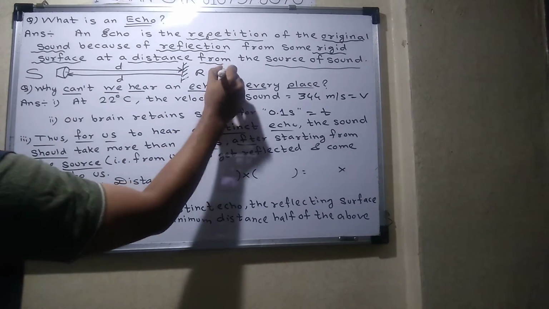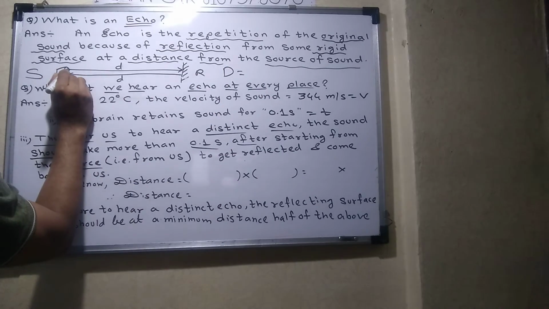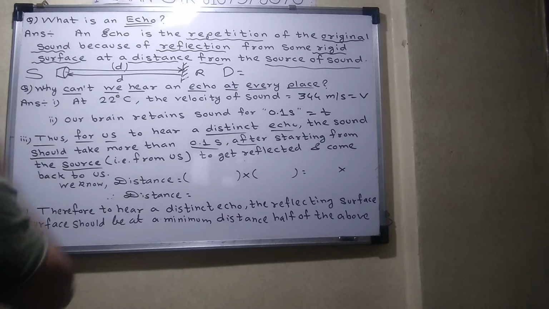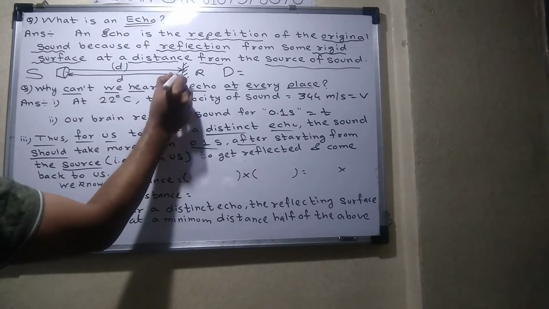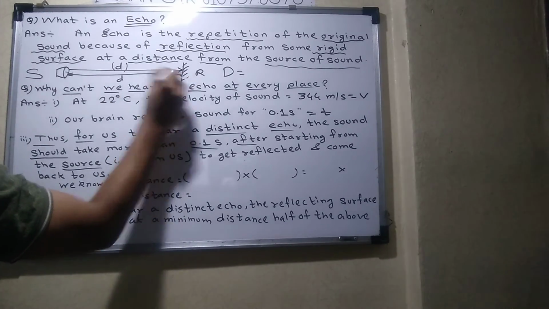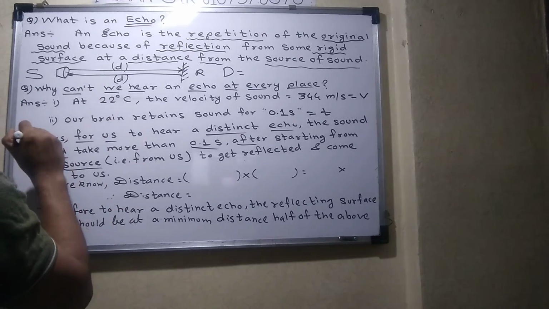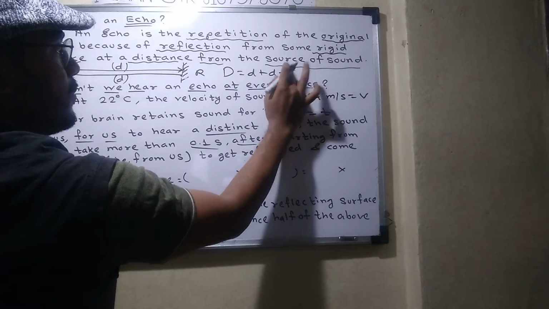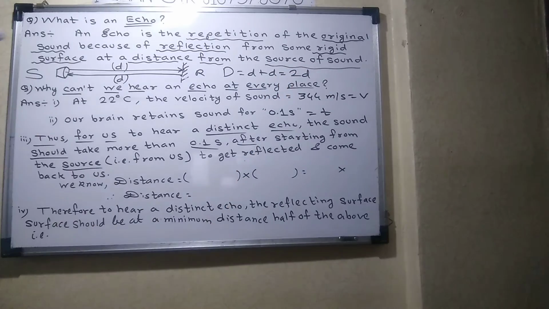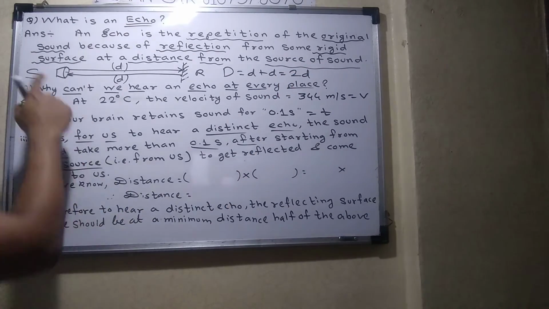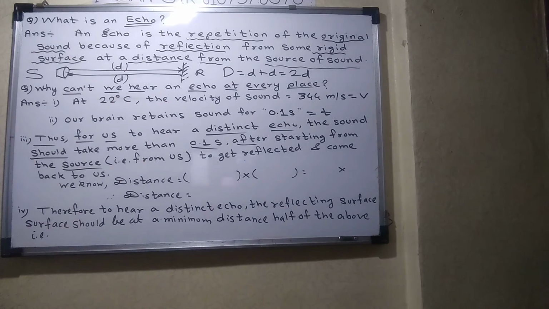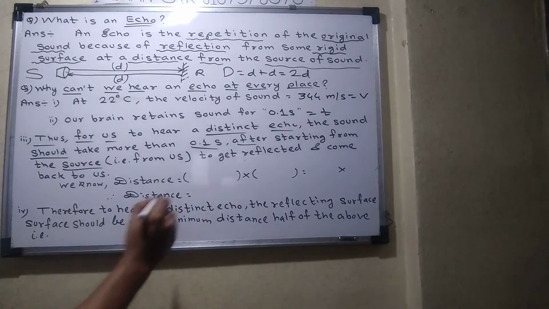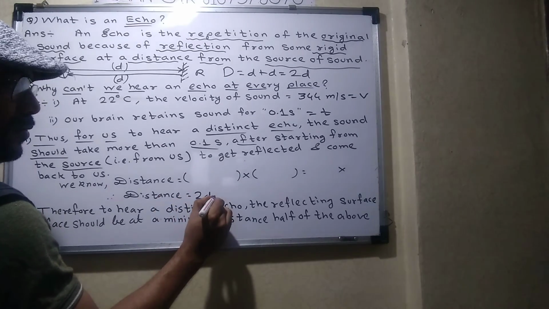Initially the wave travels from the source to the surface. Let that distance be d. After reflection, the sound travels from the surface again to the source. Let that distance be d. So d plus d, the distance, will always be 2d. So students, the total distance traveled by the sound wave, this plus this, is 2d.